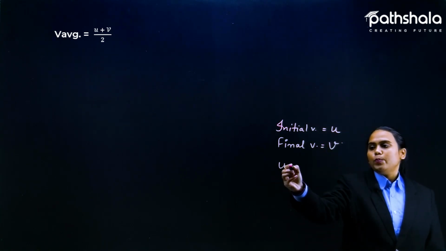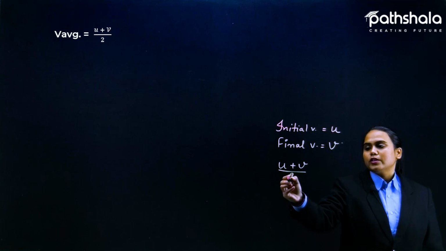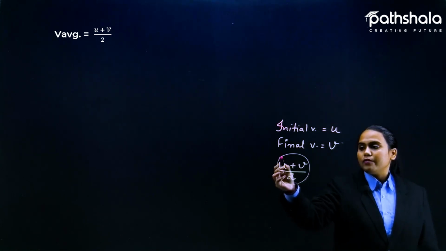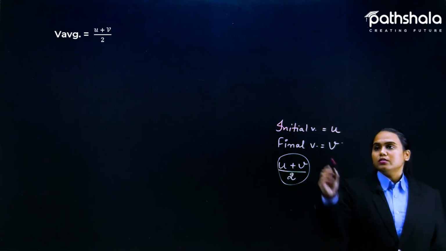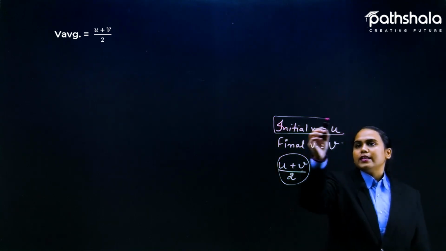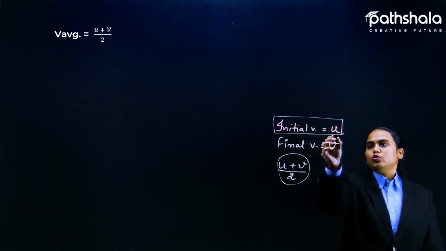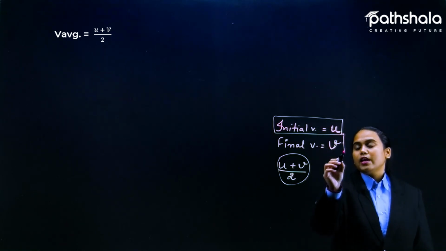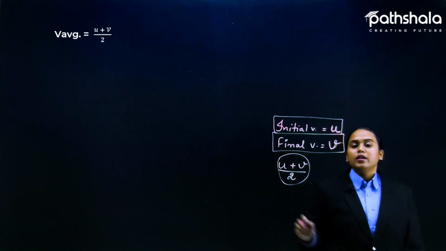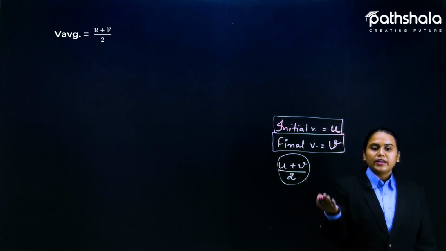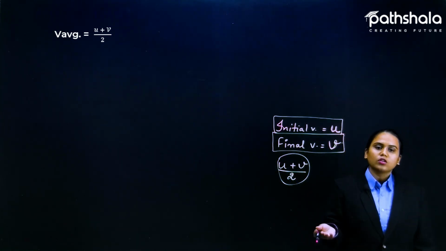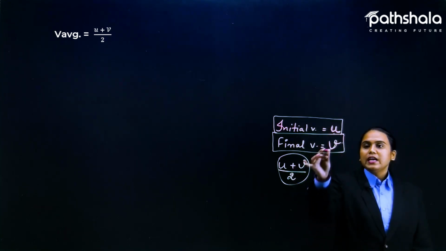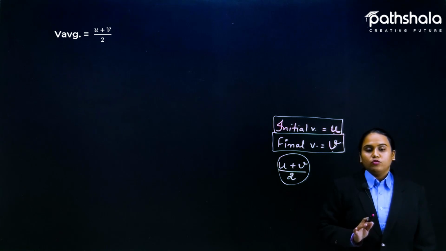Okay, so (u plus v) divided by 2 will give you the average velocity. And students, in physics we always keep u as initial velocity and v as final velocity. Even if you are in +1 or +2 reading this topic, you will have u as initial velocity only and v as final velocity only.